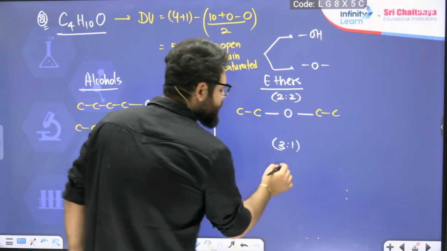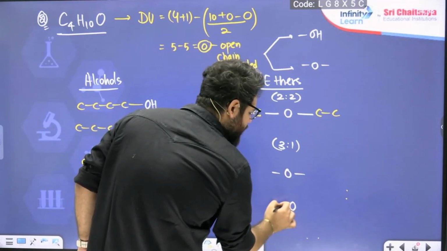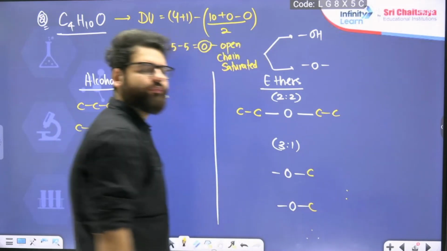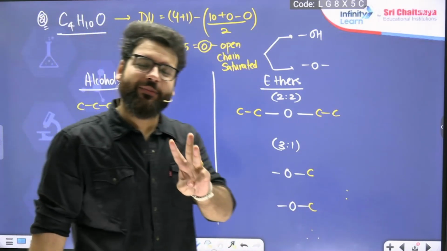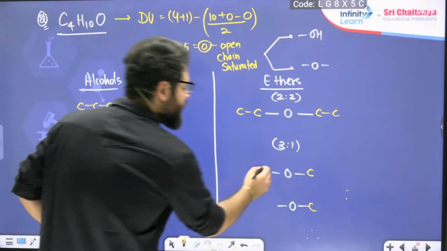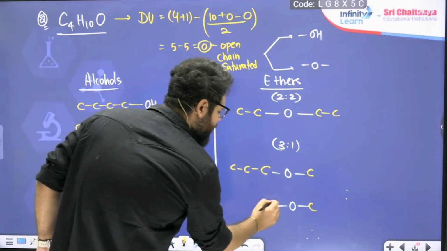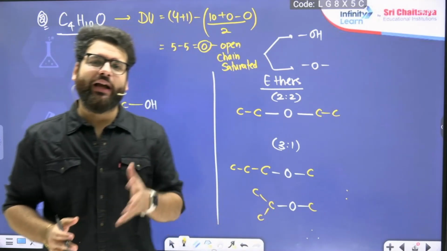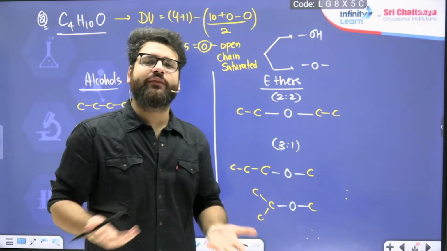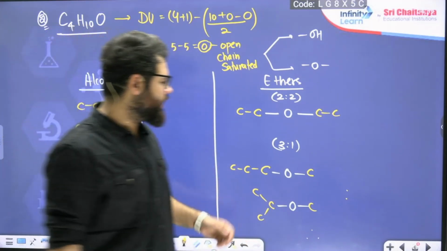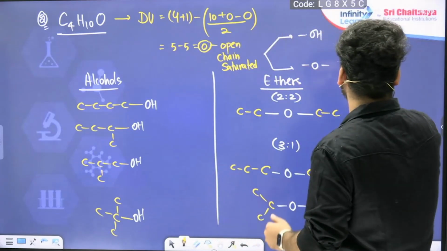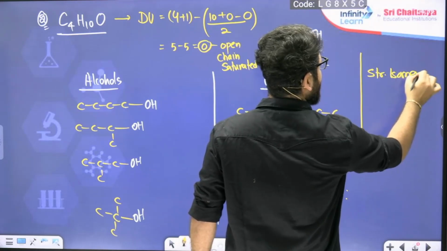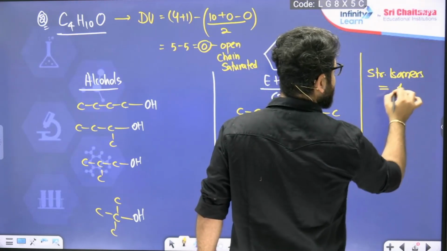If I make it 3:1, then obviously you can tell me yourself. I just told you, 1 carbon you can keep only as methyl. But for 3 carbons, there are 2 ways. I could keep an N-propyl, or I could keep an isopropyl. This gives us a total of how many ethers? 3 ethers and 4 alcohols. So the total structural isomers are how many? They are 7.